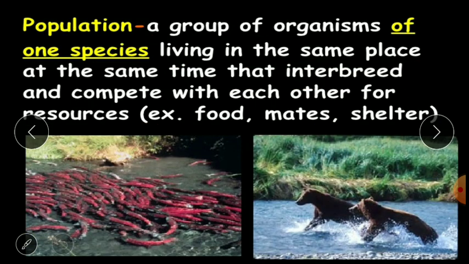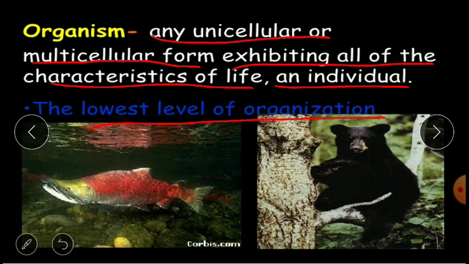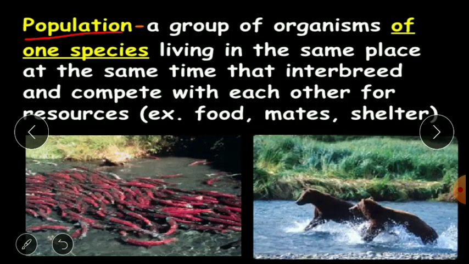Then after the organism comes the population. So what is a population? Here, if you observe, this is a single fish, or a single organism. When many of the same organisms are found together in a group, it is known as a population. A population is a group of organisms of one species.